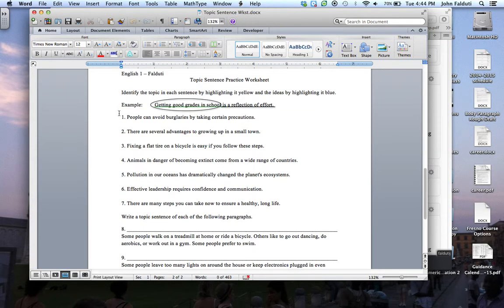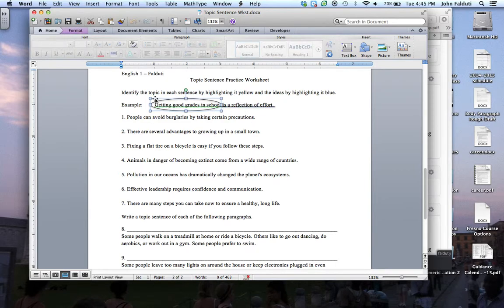But what you're going to do is only numbers 1 through 5. All right, so once you've completed your notes, you should be completed by now. If you have time, you can do it now. Otherwise, finish it for homework tonight. All right, so here's your example. This, they circled it and underlined it. I want you to highlight it.